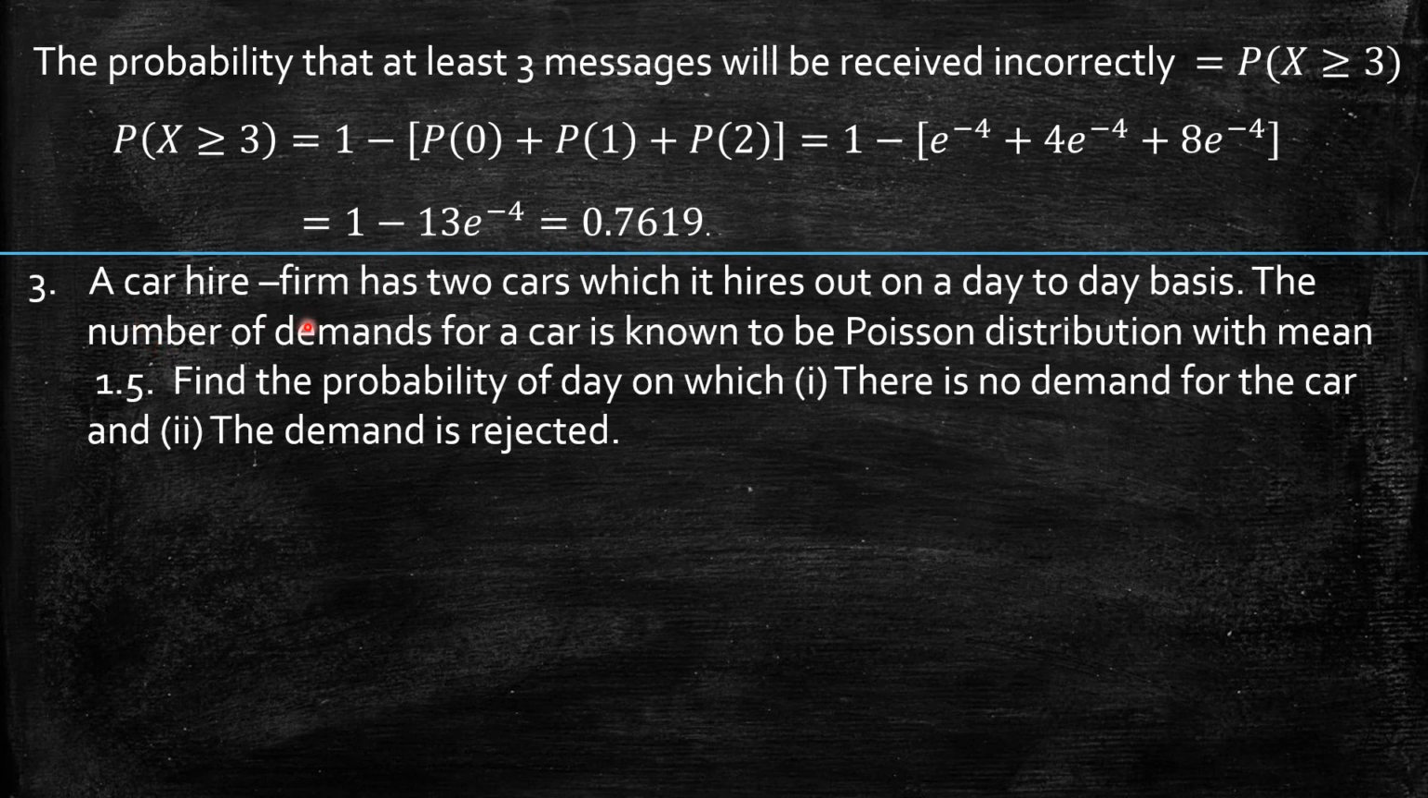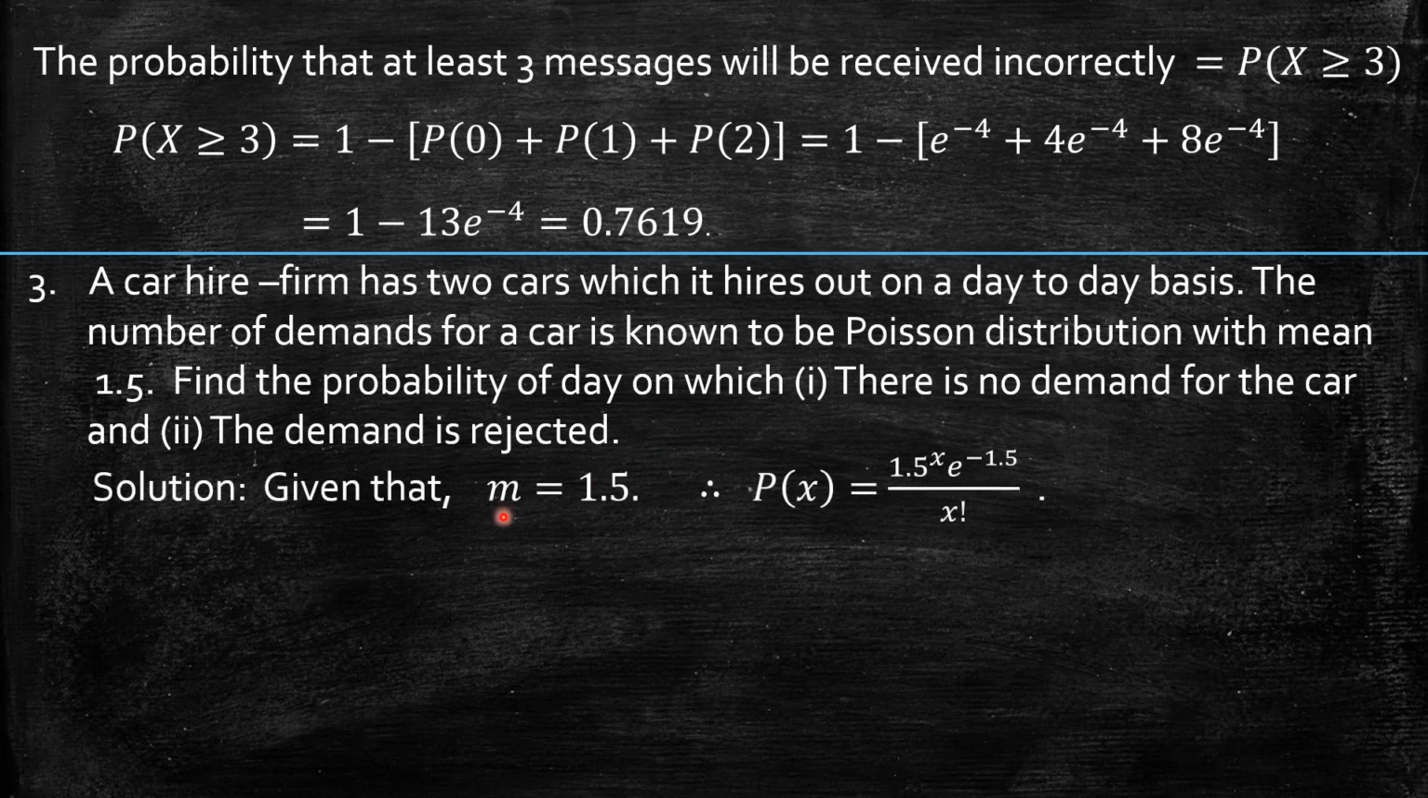Next problem. Problem number 3. A car hire firm has 2 cars which it hires out on a day-to-day basis. The number of demands for a car is known to be Poisson distribution with mean 1.5. So the mean is directly given by mentioning this follows a Poisson distribution. Find the probability of a day on which there is no demand for the car and the demand is rejected. So here the m is directly given, so we can take m 1.5, and probability function for Poisson, as you know, it is m power x e power minus m by x factorial, where m is 1.5. So that's why p of x is 1.5 power x exponential minus 1.5 by x factorial.